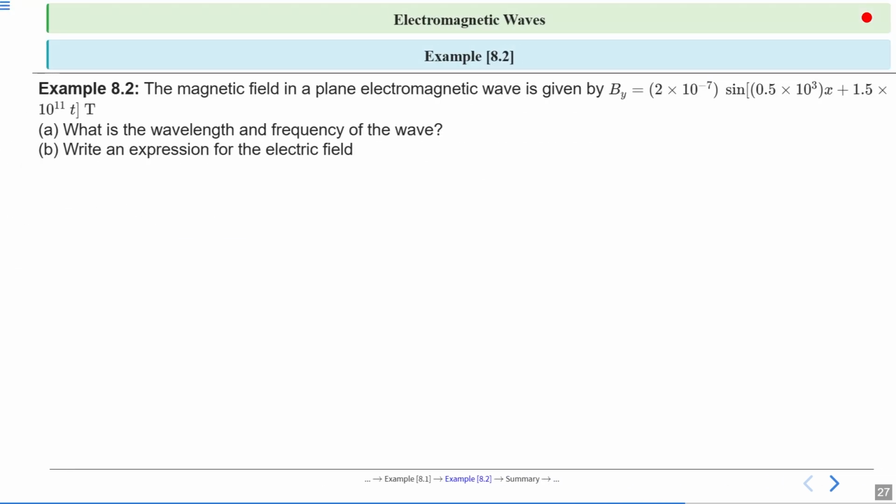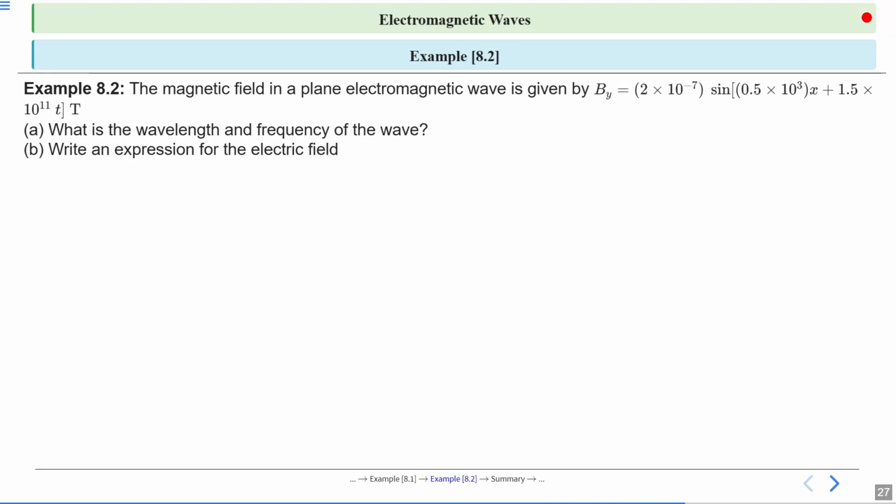Got it? Now example 8.2. The magnetic field in a plane electromagnetic wave is given by By equal to 2 into 10 to the power minus 7, this is the B naught, sine 0.5 into 10 to the power 3. What is given? K x. When the wave is in z direction, we wrote z here.